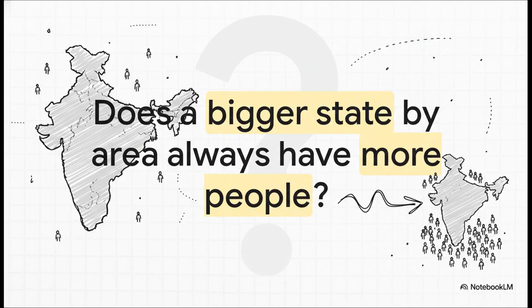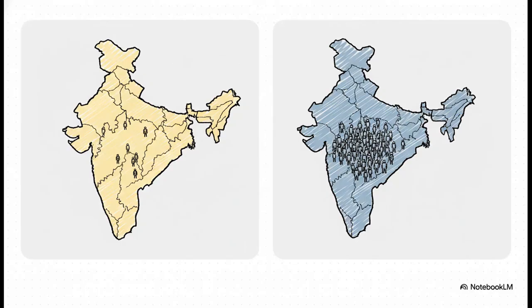But is that really true? Let's find out. Let's look at the facts. Let's take Rajasthan. It is our biggest state when it comes to area, but it has only about 5.5% of India's total population. Now compare that with Uttar Pradesh. It has a whopping 16% of our country's population.